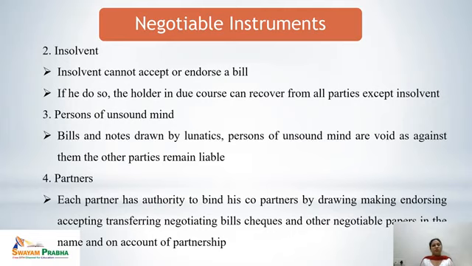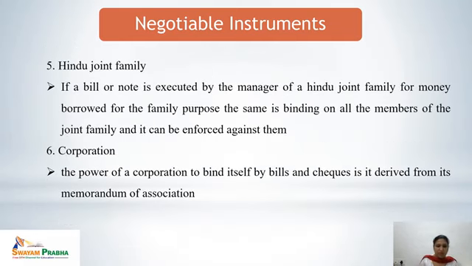Next is the case of partners. Each partner has authority to bind his co-partner by drawing, making, endorsing, accepting, and transferring negotiable bills, checks and other negotiable papers in the name and on account of the partnership. They have this authority.